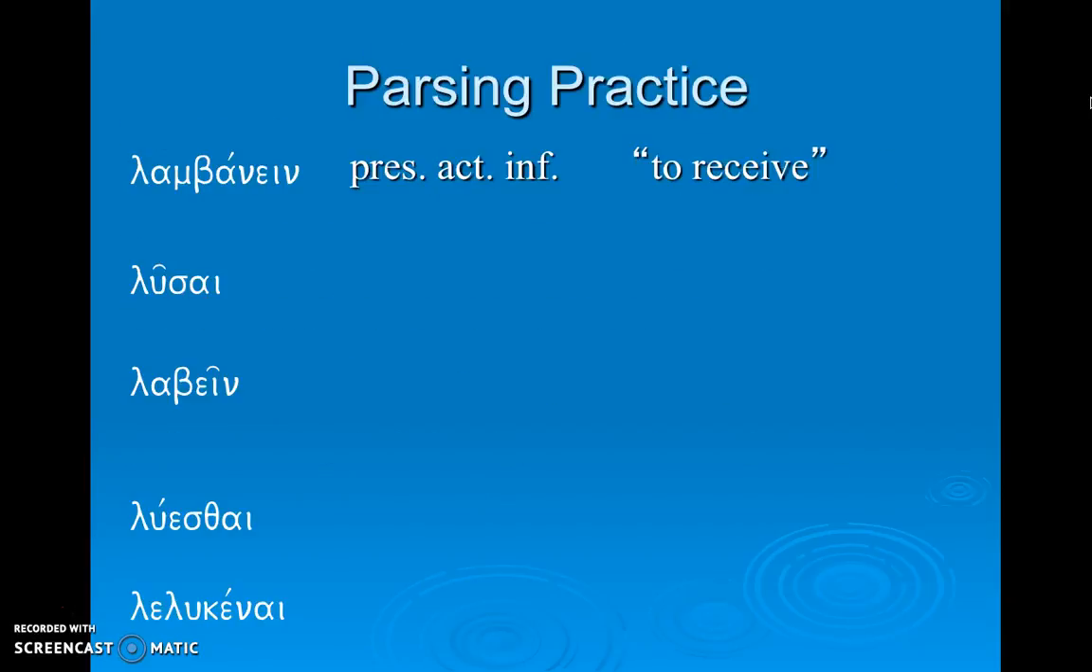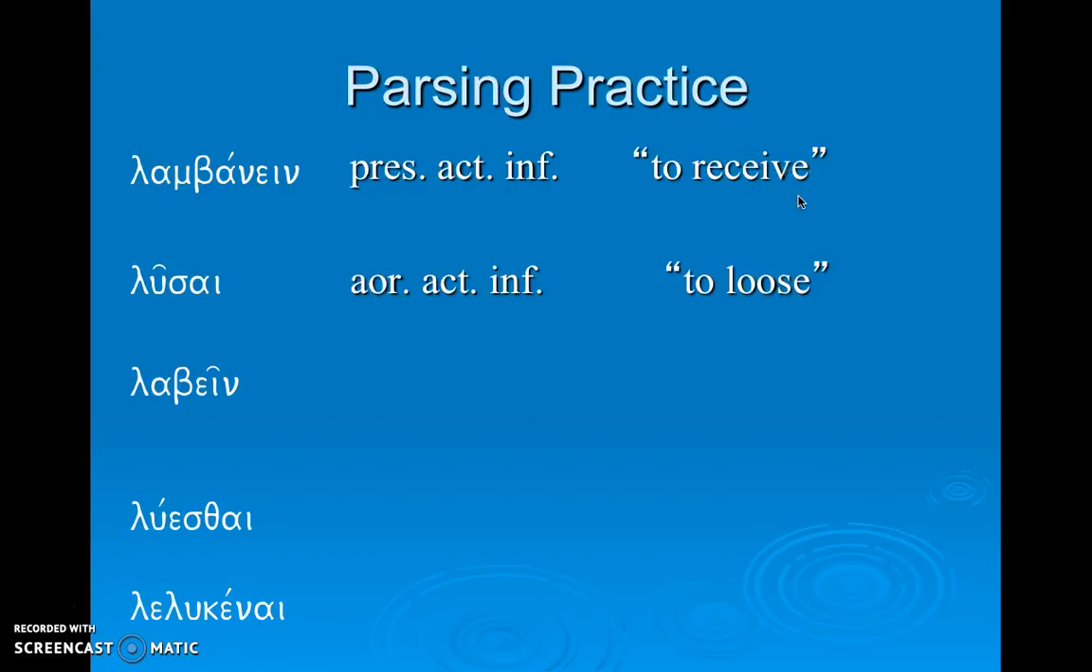Here are some examples of what an infinitive looks like. The present active infinitive of lambano is lambanein. It just simply has this epsilon iota nu added to the end of it. The typical translation for a basic infinitive is to add the word to before the verb: to receive.